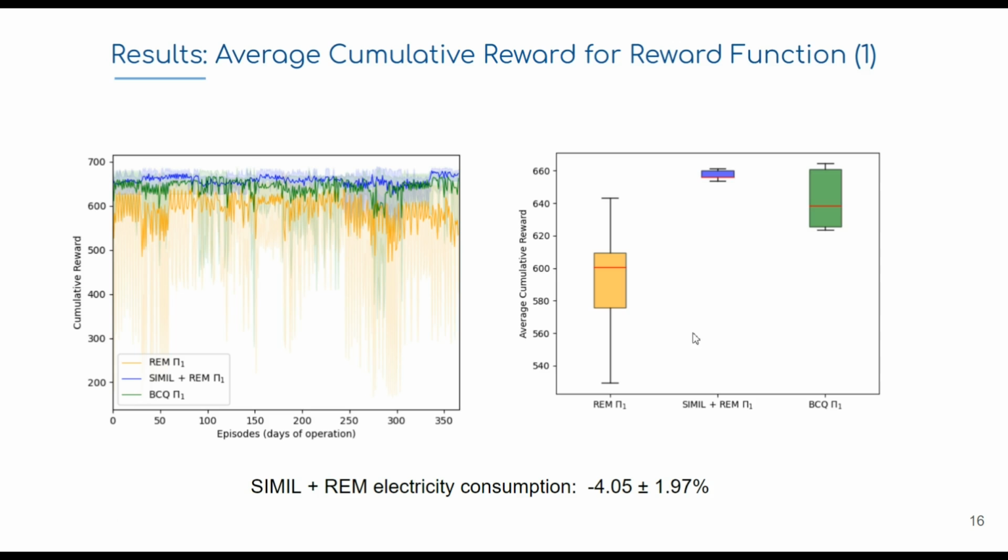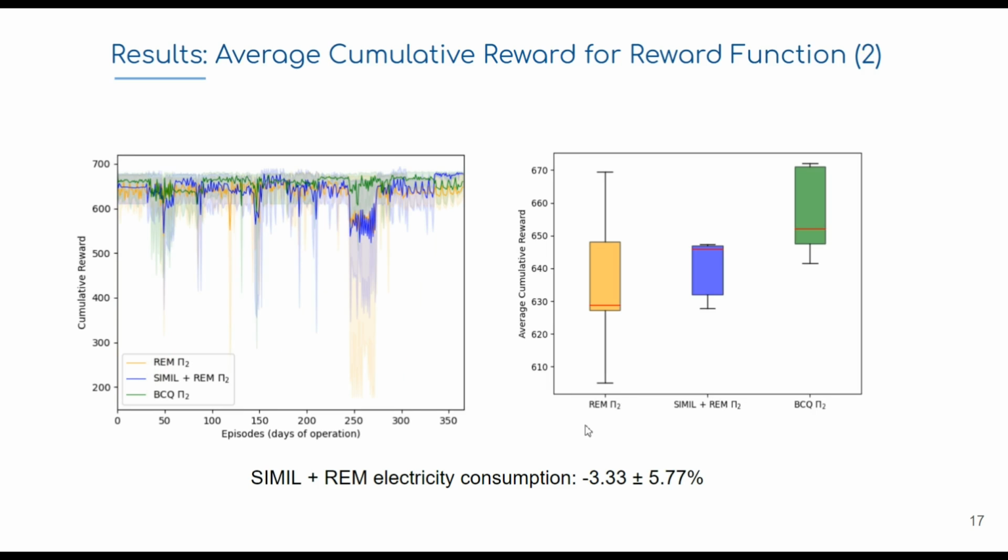In the chart at the right, we can see that we also achieve a lower variance compared to the other methods. And finally, comparing our electricity consumption with the human operation, we could achieve, on average using the 5 policies, 4% less electricity consumption.